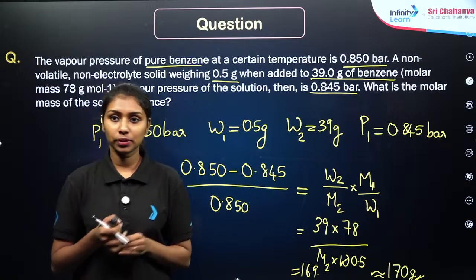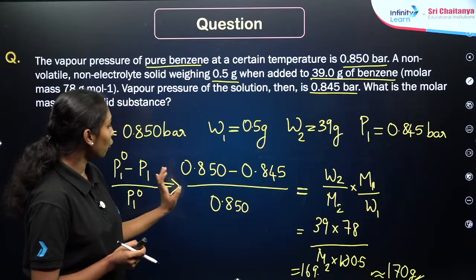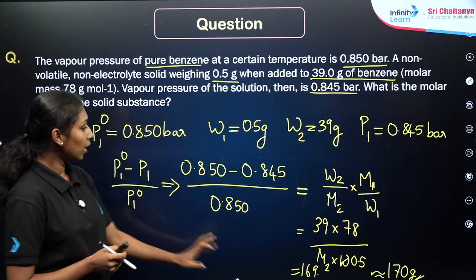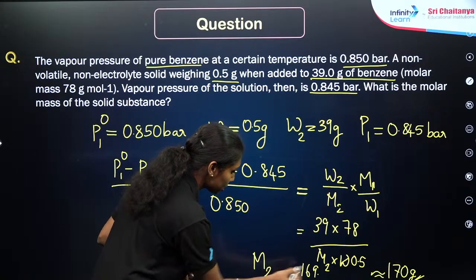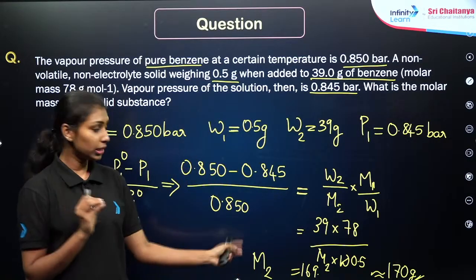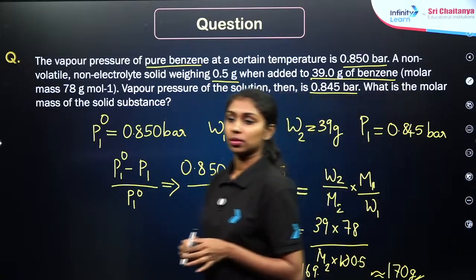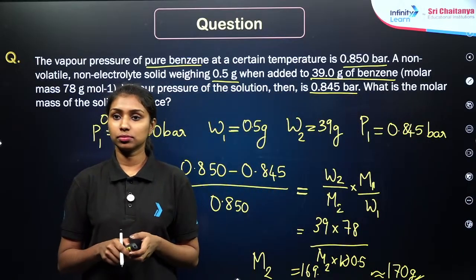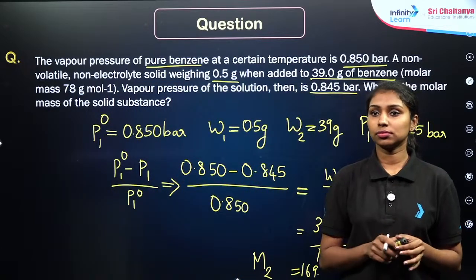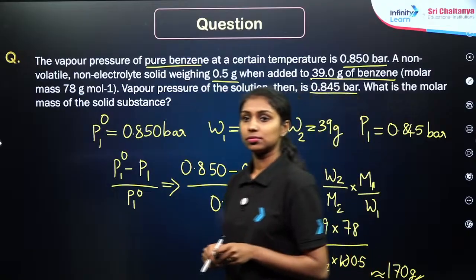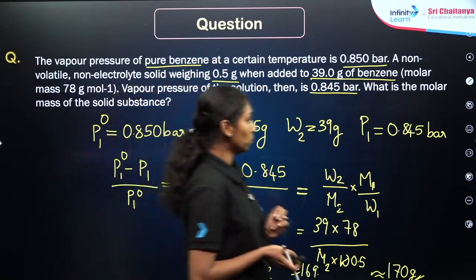Is that clear? Just apply the mole fraction here in terms of relative lowering of vapor pressure, which is already given in the data. While solving, you need to get the value of M2 here as 169.03, and it can be converted to the nearest integer as 170 gram. Clear? Okay, is that clear? Just let me know.